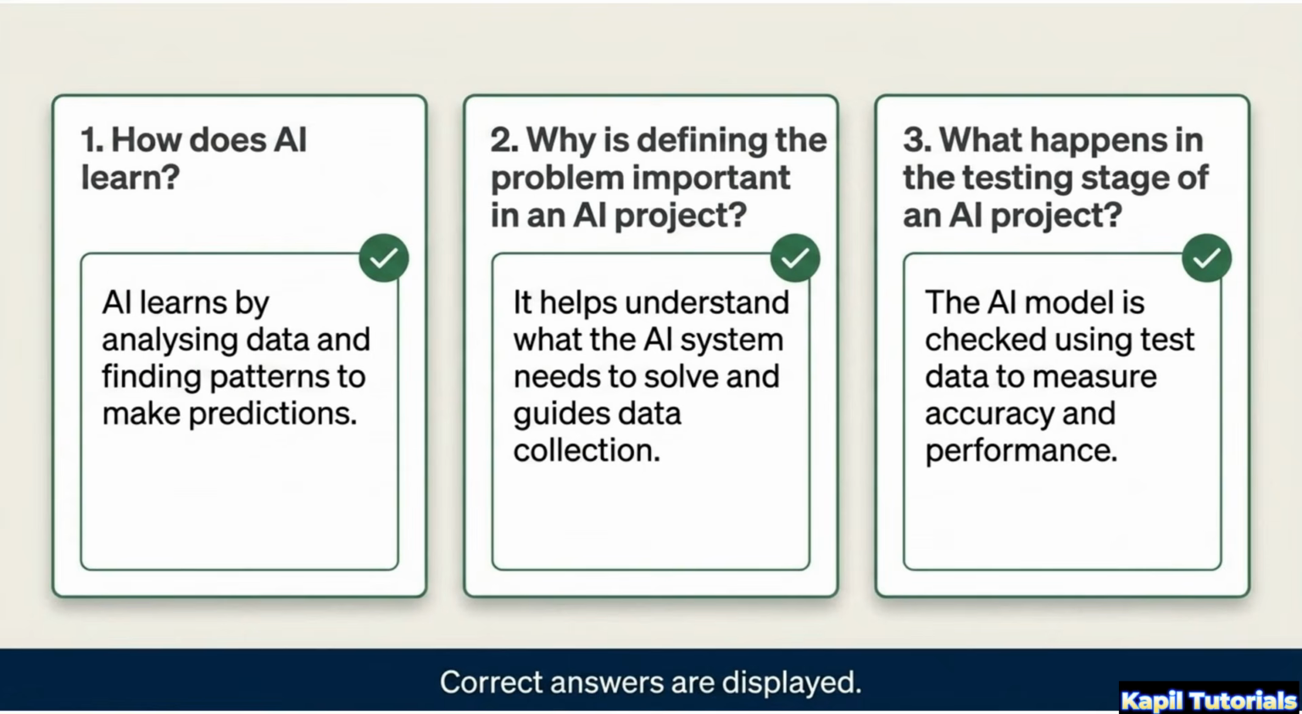AI learns by analyzing data and finding patterns to make predictions. Defining the problem is vital because it guides what needs to be solved and informs data collection. Finally, testing involves checking the model with new data to measure performance.